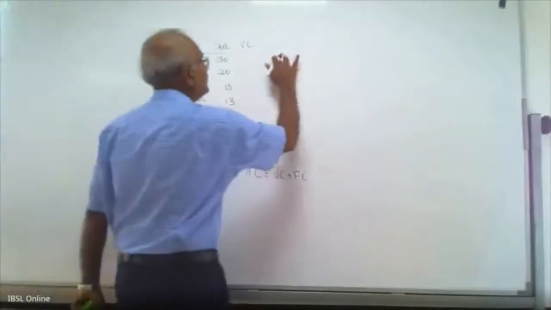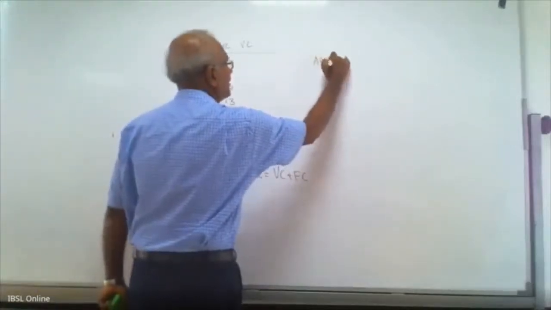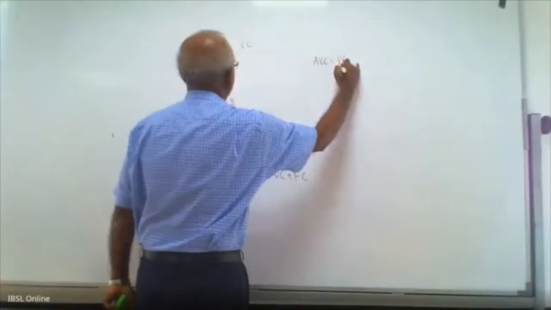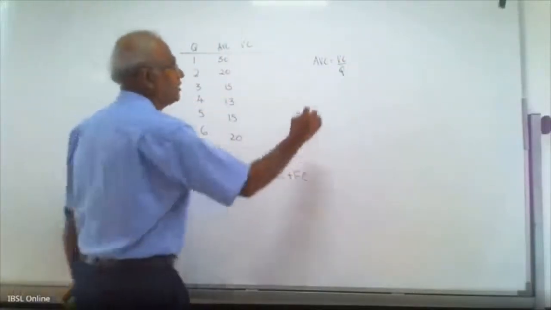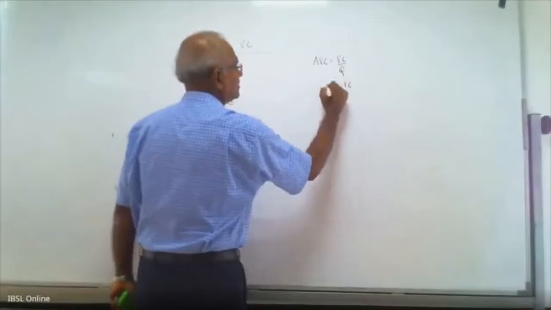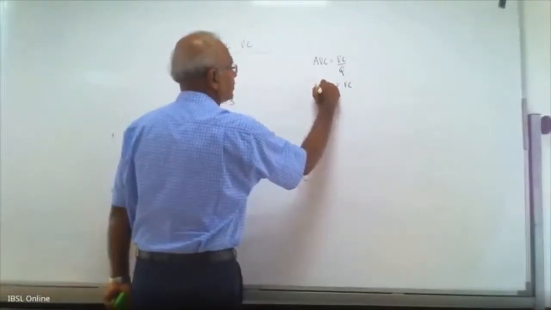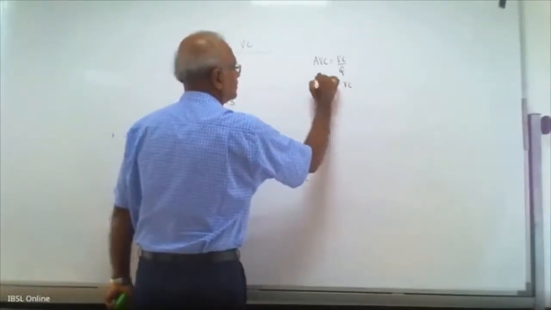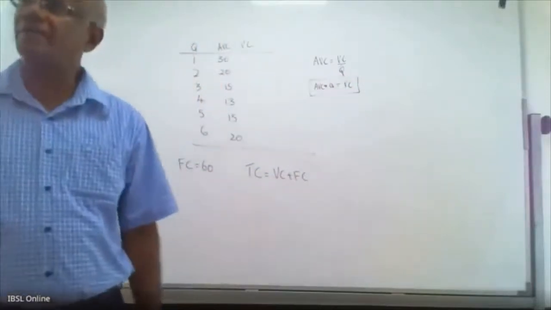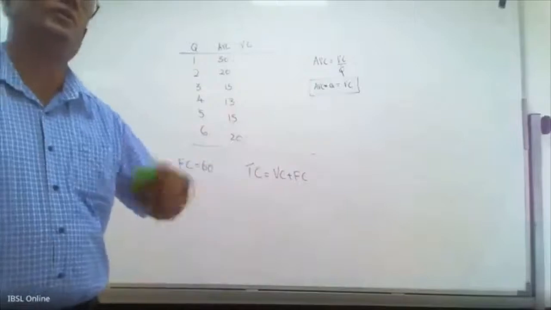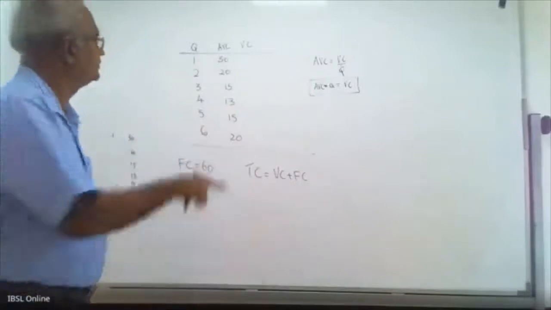We know average variable cost is the variable cost divided by the output. Therefore, variable cost equals average variable cost into output. From the average variable cost, you multiply that by the output to get the variable cost.